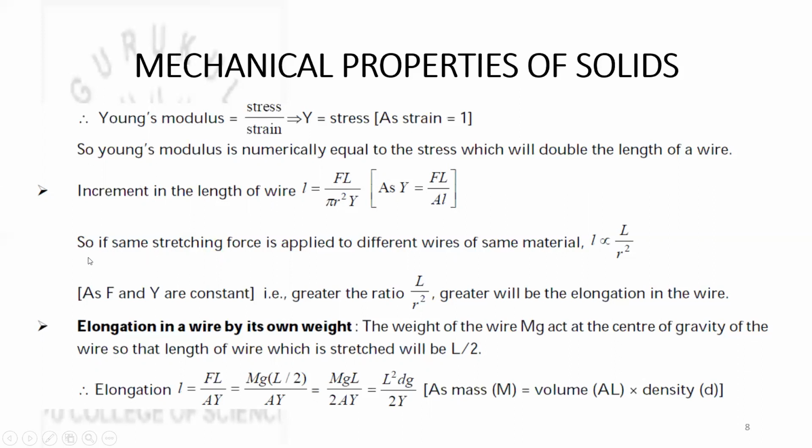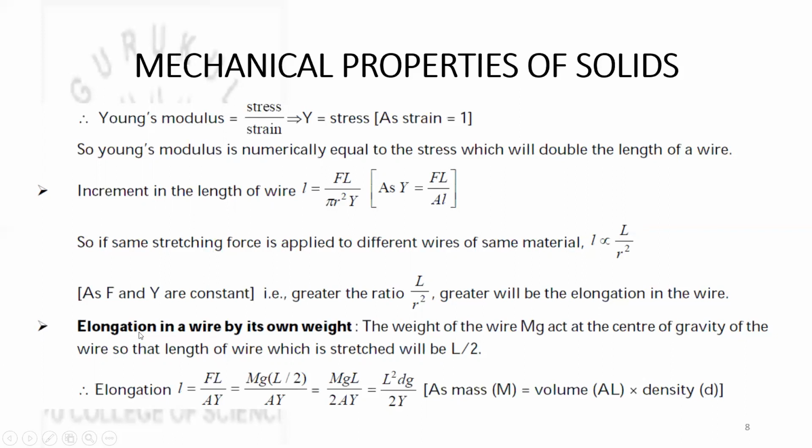Now, if the same stretching force is applied to different wires of the same material, then the material is same, so Y is same, and the force applied is same, so F is constant. In that case, small l is related to capital L by r square. That means the change in length, or increase or decrease in length, is proportional to original length divided by radius square. That means if this ratio is greater, then greater will be the elongation of the wire.